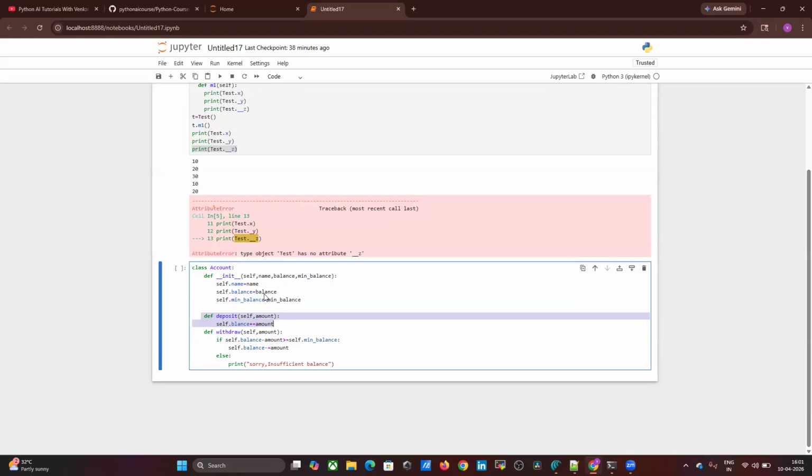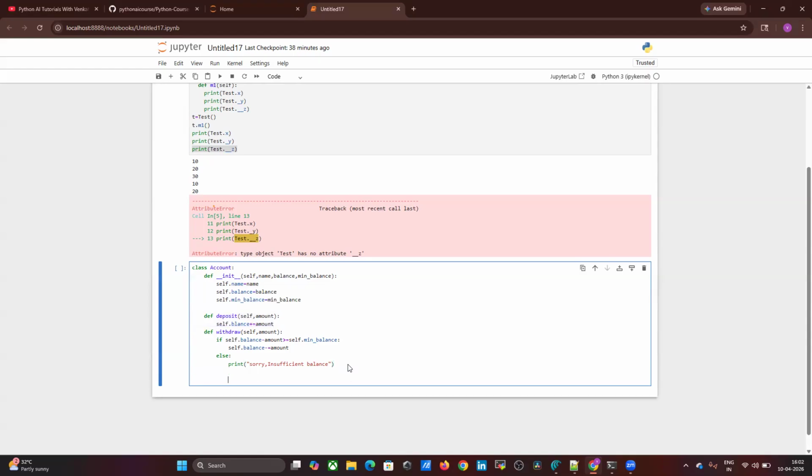Then I want to add whatever I am adding now, just plus. That's it. Right now withdraw: what I am checking here is if self dot balance minus amount is greater than or equals to minimum balance. Some minimum balance we are maintaining, right? Then you can deduct that amount. Otherwise, insufficient balance will come. That's it, right?